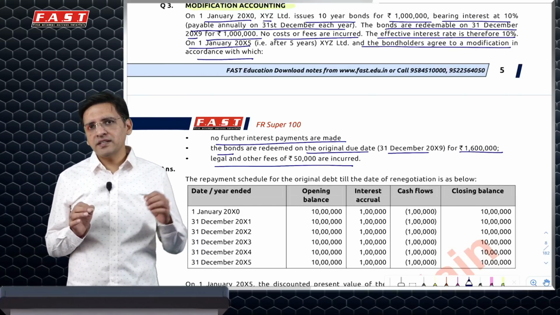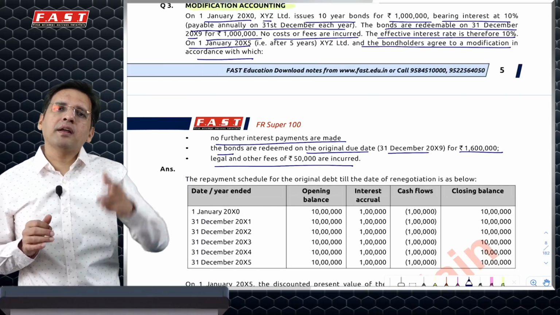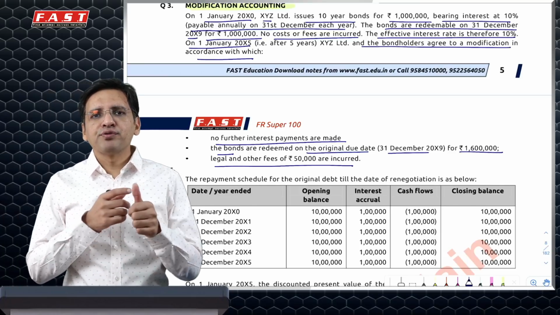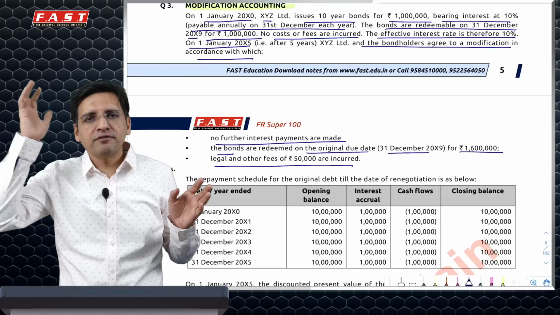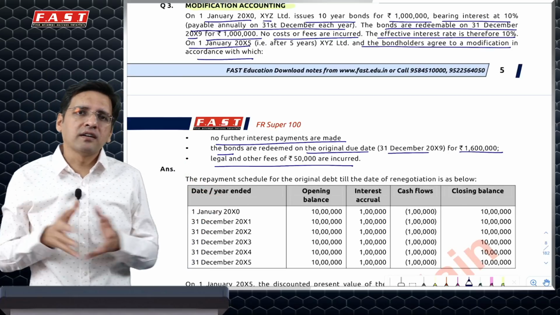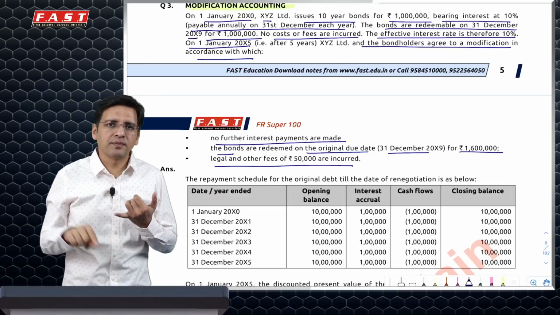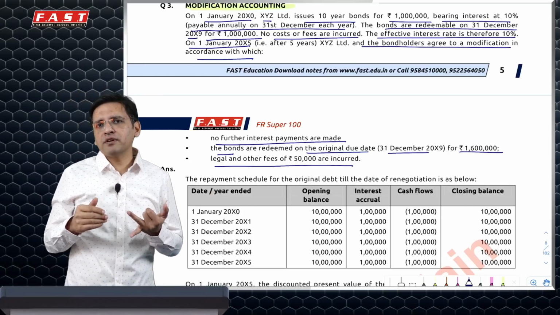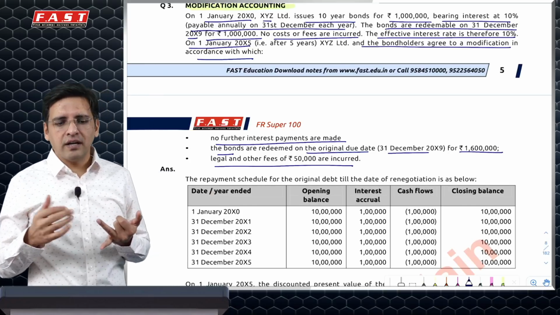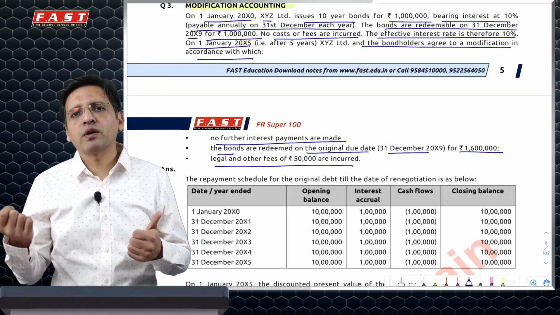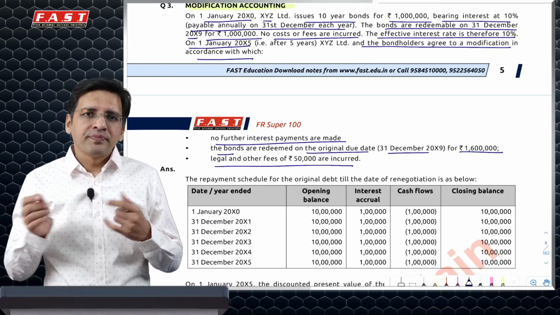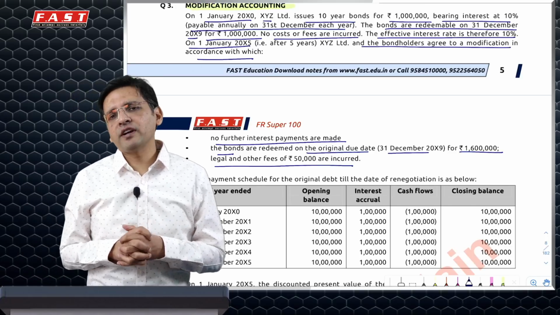Whenever you get a question like this, first and foremost, prepare your mind to understand from whose viewpoint this question is asked. So obviously what we do is, when we get a question, we first get into which standard it relates to. So it's purely a financial instrument. Then I understand whether it's a question of taking a loan or giving a loan, a financial liability or a financial asset. So I understand it is accounting for the company who has issued bonds, it's a financial liability. Then I understand after 5 years there's a modification in this liability.